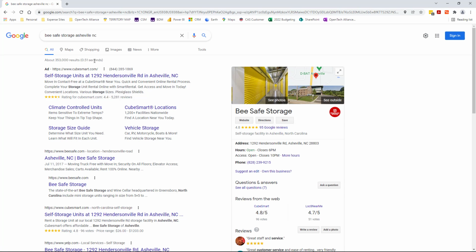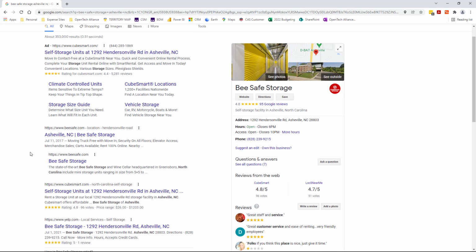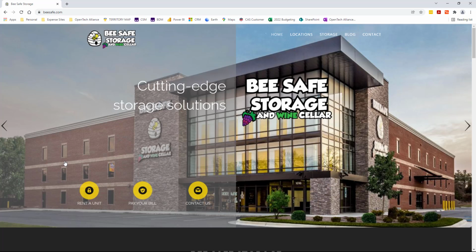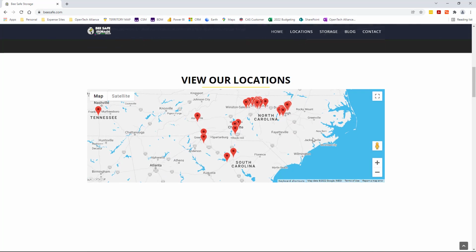That brings up CubeSmart. On the right-hand side, though, you can see Be Safe Self-Storage in Asheville, North Carolina. Instead of drilling right down to that one, I'm going to take a look at some of the others. You'll notice there is a besafe.com, also in Asheville, North Carolina. It may be the same one, but I want to make sure this is the right organization I'm looking for. So I'm going to click on Be Safe Self-Storage, and this is their website.